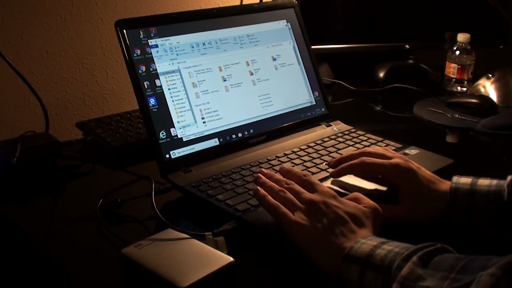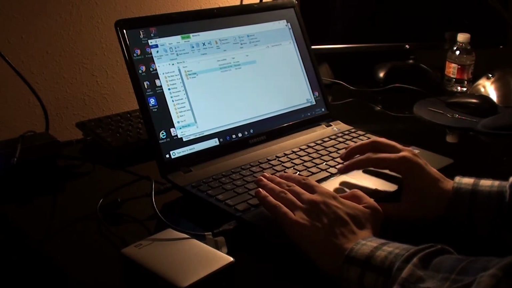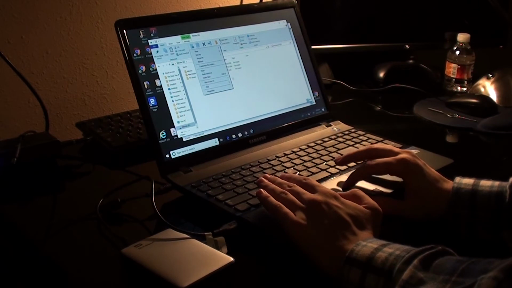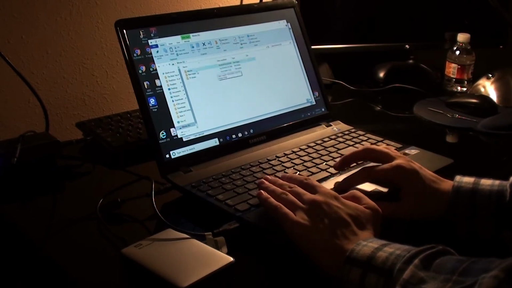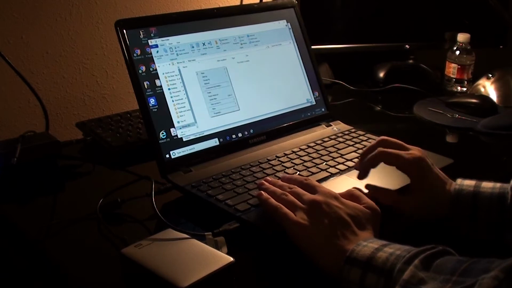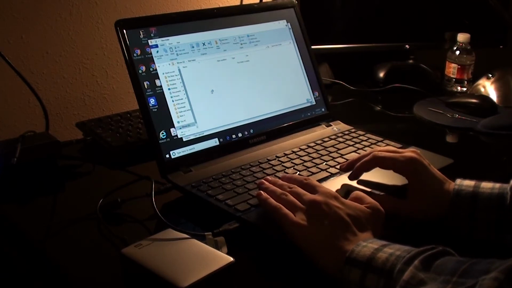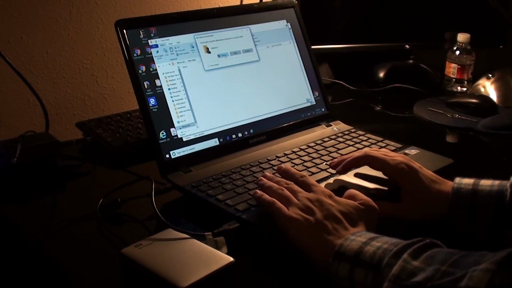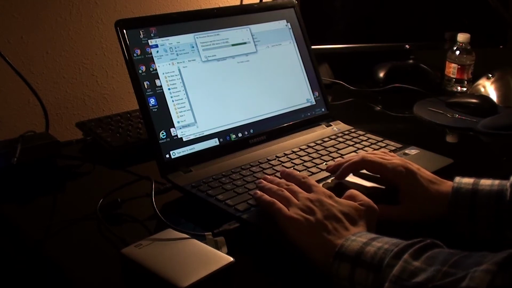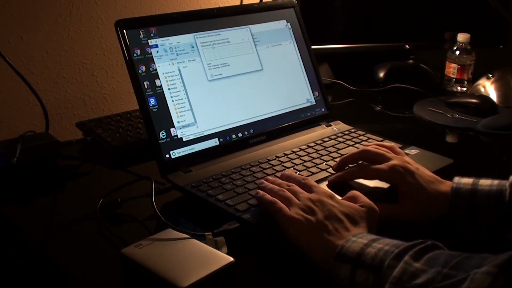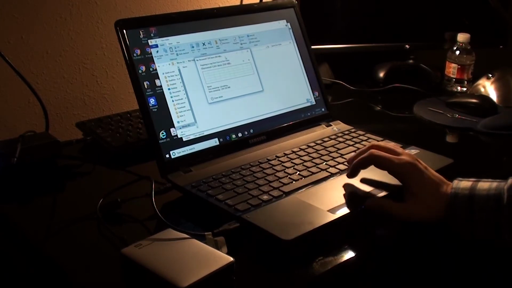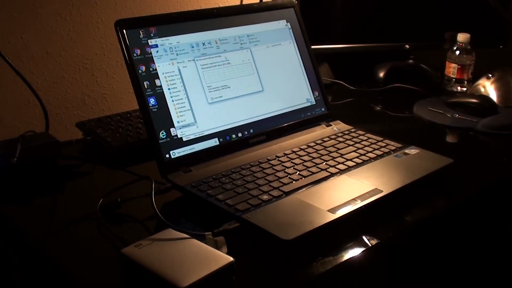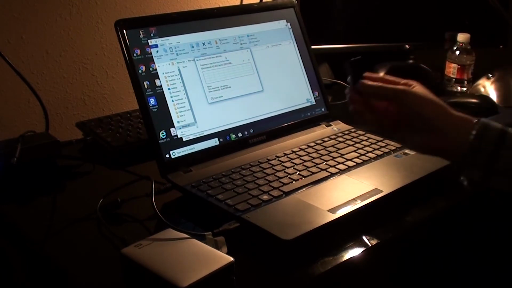I'm going to go ahead and make a new folder by right clicking and going over to new, making a new folder, and then I'll go ahead and paste that folder. It needs administrator privileges to copy everything in the folder. Oh, I will just go ahead and do that. So while that is backing up, I'm going to go ahead and grab a flash drive.